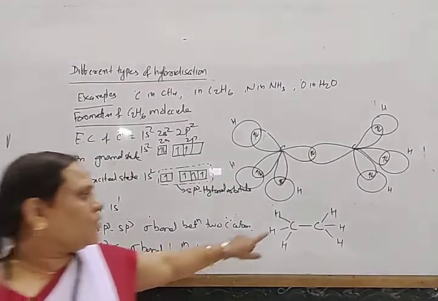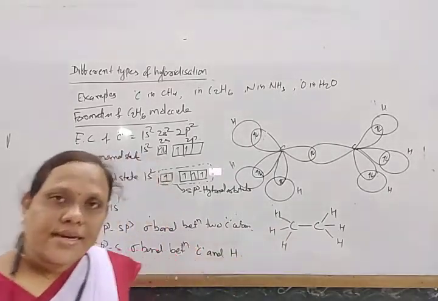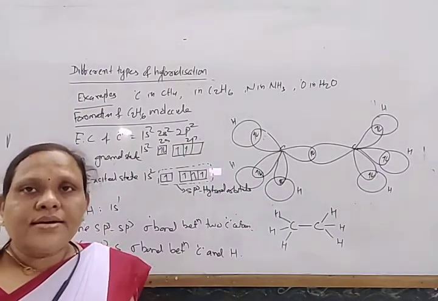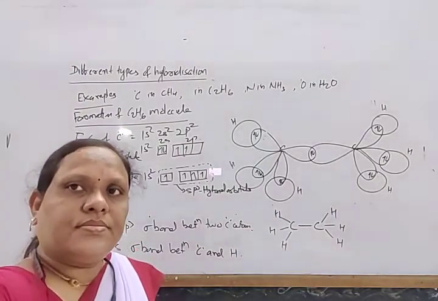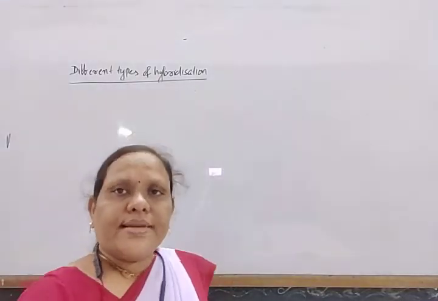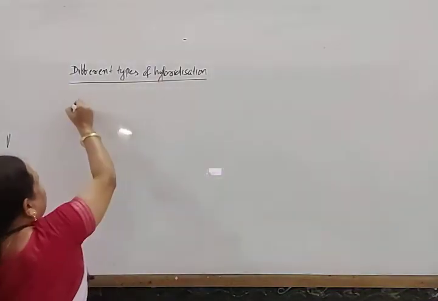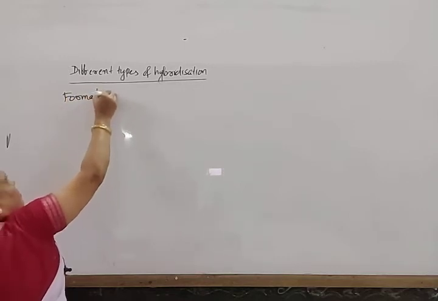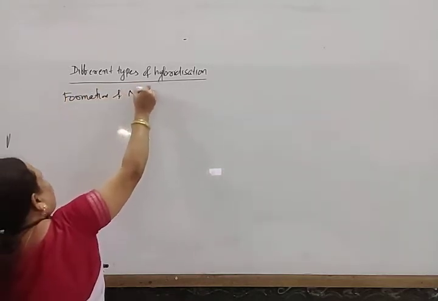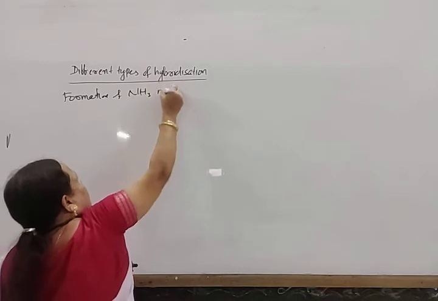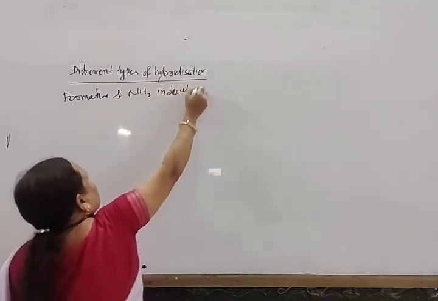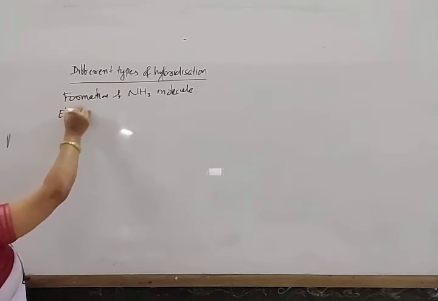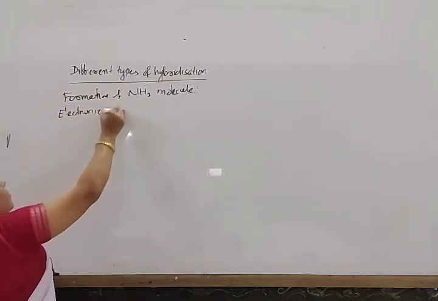Okay, and here also the bond angle is similar, 109 degree 28 minutes. Okay, next come to another example: formation of ammonia molecule. In ammonia molecule, the electronic configuration of